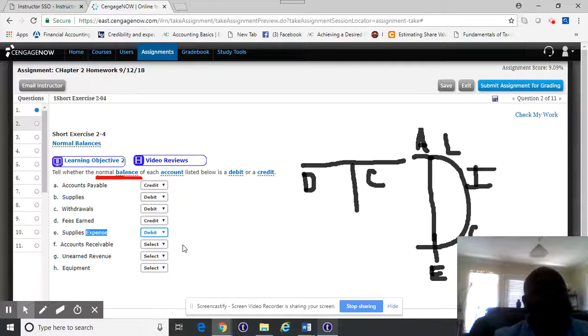accounts receivable, you should know what that is. Unearned revenue, you should know what that is. We just talked about that. Equipment, you should know what it is. Whatever it is, what do we do when we increase it? Do we debit it or do we credit it? That's all you're doing in short exercise 2-4.